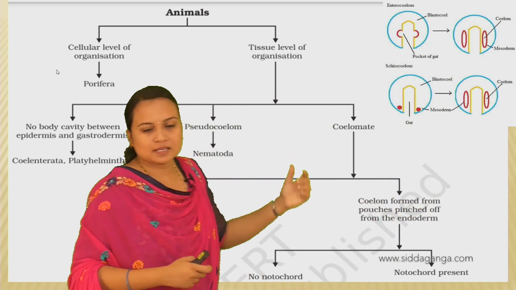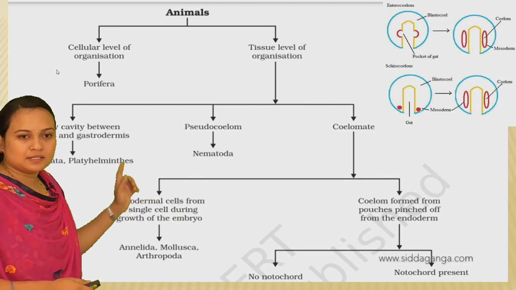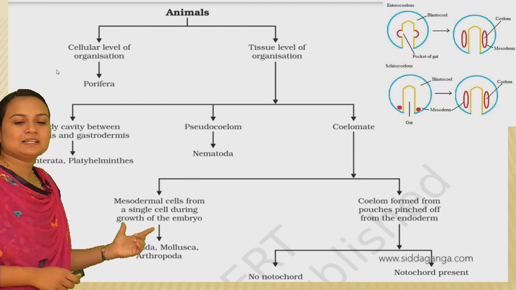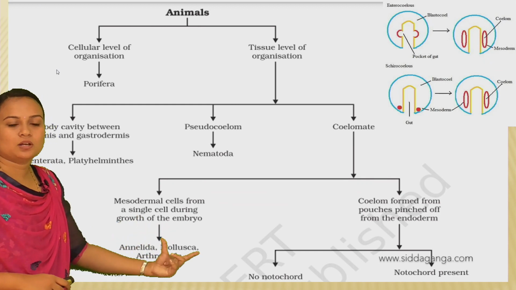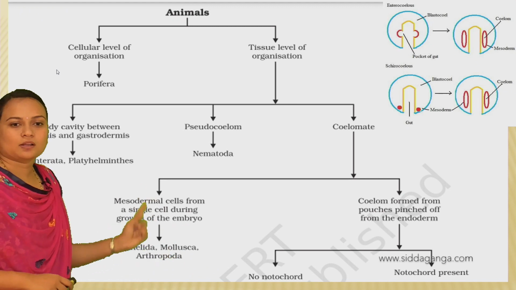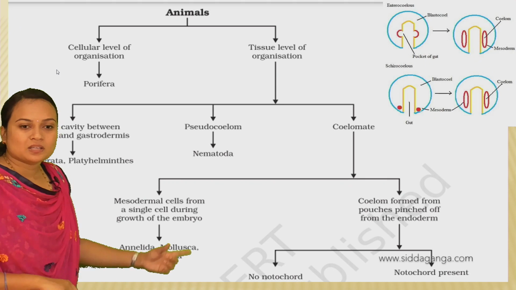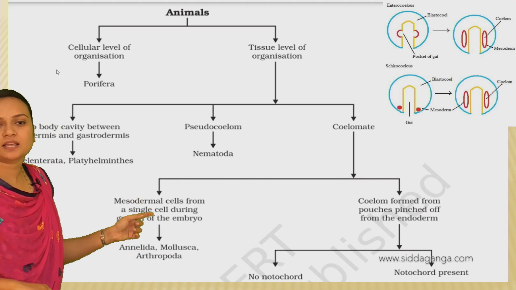So based on this, further classification has been done. If mesodermal cells are formed from a single cell during growth of the embryo, then the organisms are grouped under Annelida, Mollusca and Arthropoda. These organisms exhibit this fundamental character.